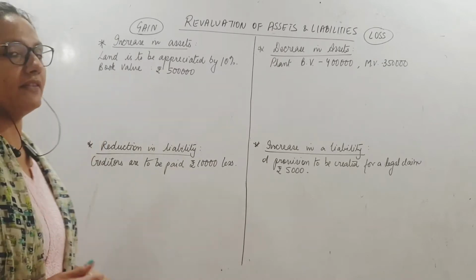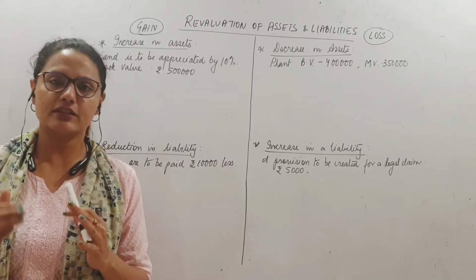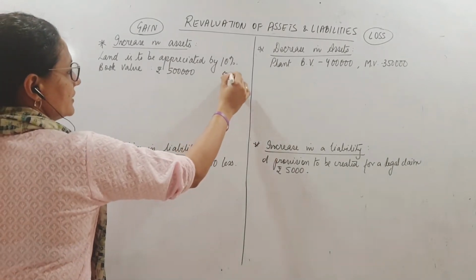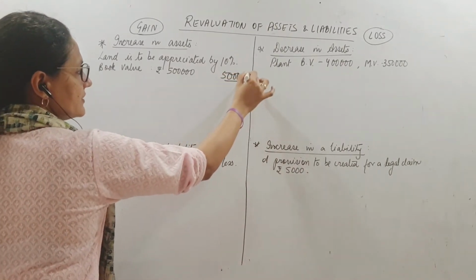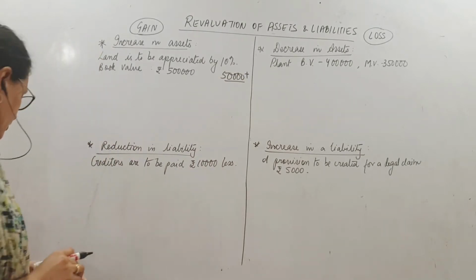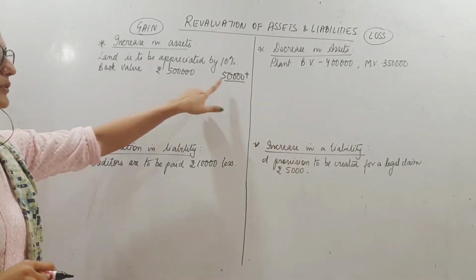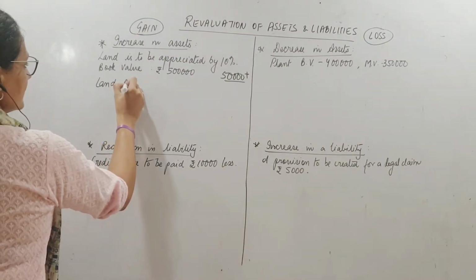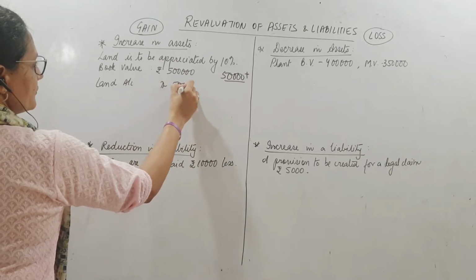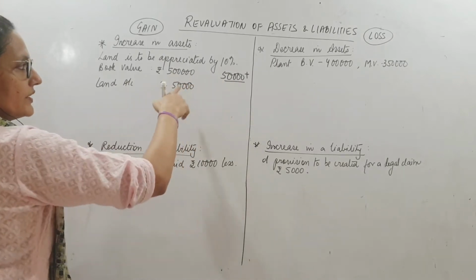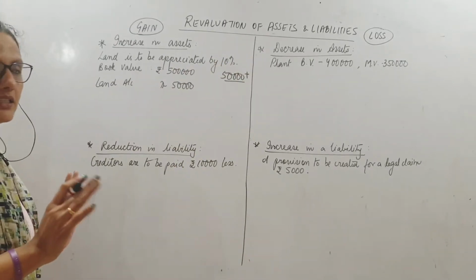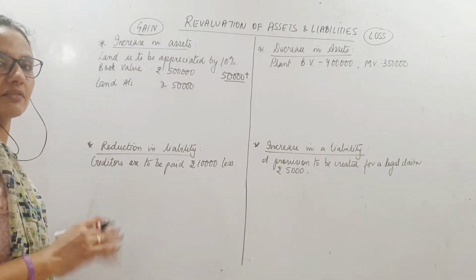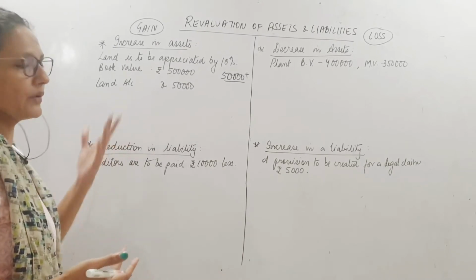Book value है 5 lakhs. Already it is showing at 5 lakhs. Now it is to be increased by 10%, meaning 10% of this, meaning 50,000 plus, isn't it? Already land is showing debit balance of 5 lakhs. To increase, I will debit it further. So I debit land account with how much? 50,000. Always with the increase, not with 5 lakh 50 or 5 lakhs. 5 lakhs already है और अगर डेबिट कर दिए 50 तो बुक वैल्यू कितना हो गया, 5 lakh plus 50, 5 lakh 50. That is what I want to show.